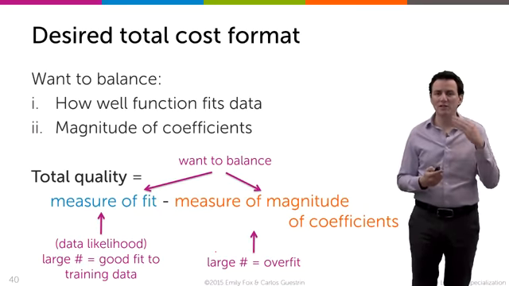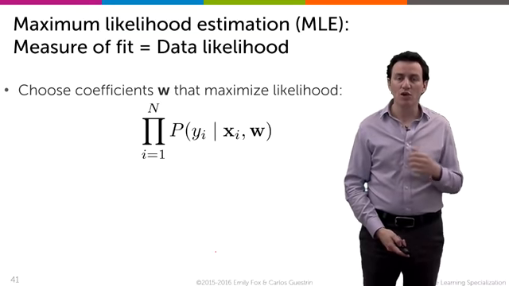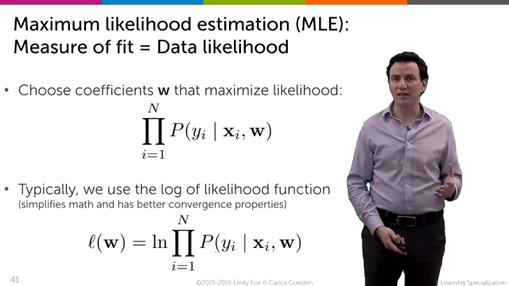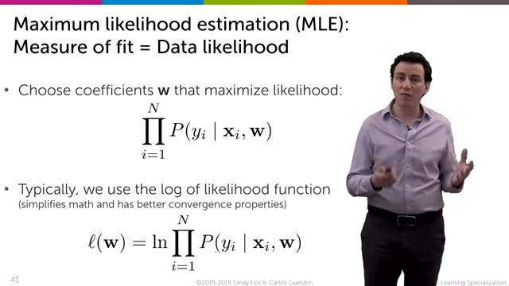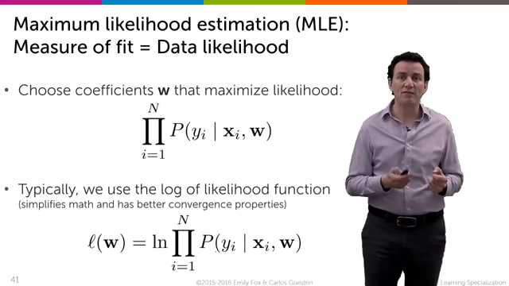So what do those mean? Let's instantiate them more clearly in the context of logistic regression. The quality metric in logistic regression is the data likelihood, and we talked about it quite a bit in the previous module. Now, one little side note here that we're going to use in this module is that we don't typically optimize the data likelihood directly. We optimize the log of the data likelihood, because that makes math a lot simpler and it makes the gradients behave a lot better.